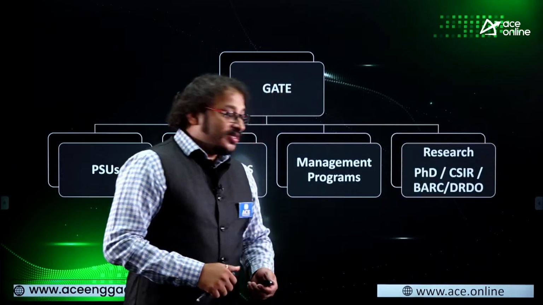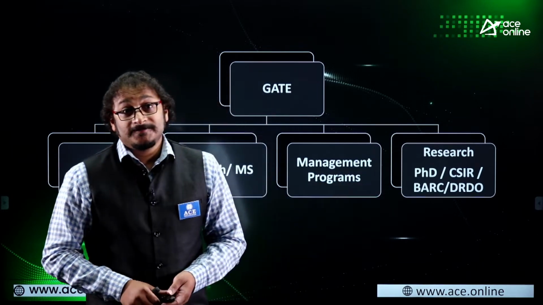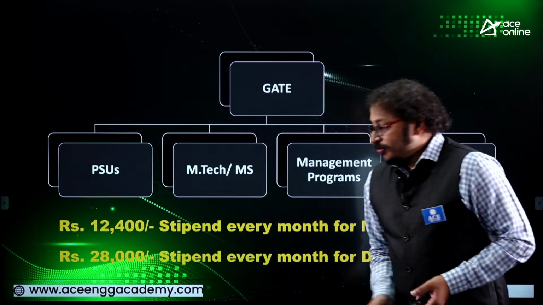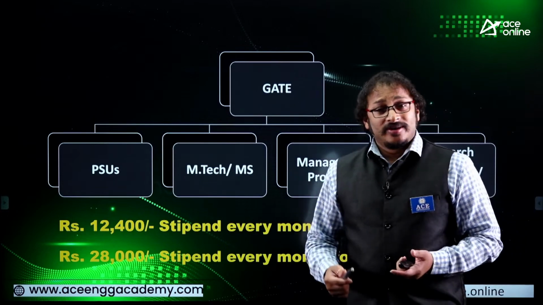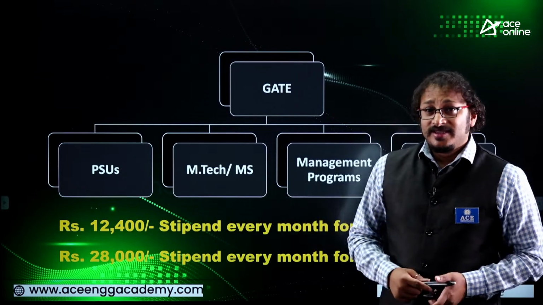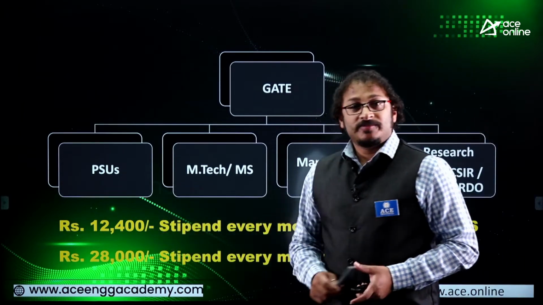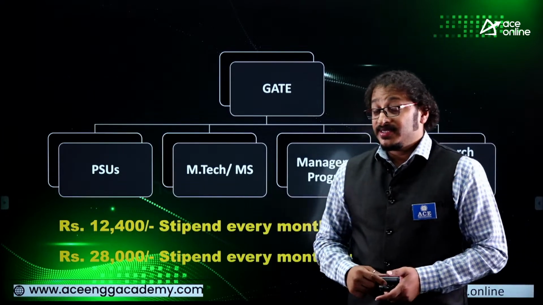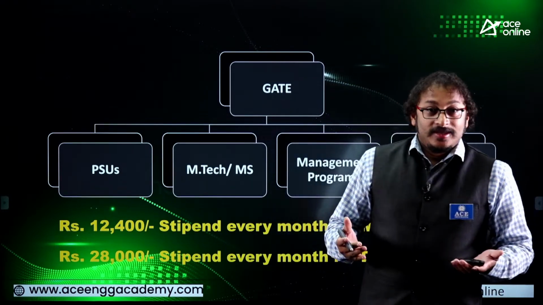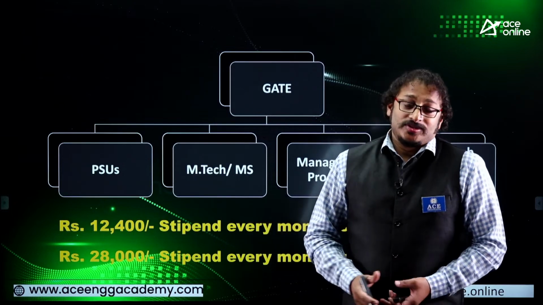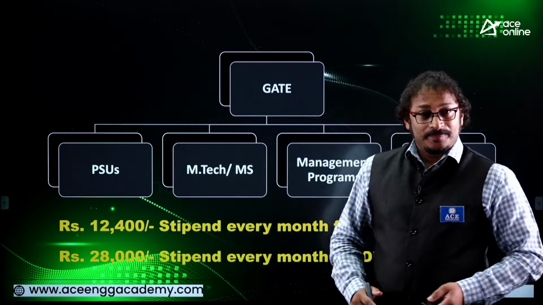Not only that, you can go for the research organizations like DRDO, Defence Research and Development Organisation, Bhabha Atomic Research Centre, whatnot, man. And I hope you guys know that if you do the post-graduation program anywhere in India, it may be MTech or MS, any college, any university which is under MHRD, the central government of India is giving you a stipend, right? You know that, 12,400 rupees per month. That means per semester, it is almost 75,000, and per year, it is almost 1.5 lakh. Oh my God, I think it is almost like free education, okay? So thanks to the great GATE exam, Graduate Aptitude Test in Engineering. Such a fantabulous exam is GATE.